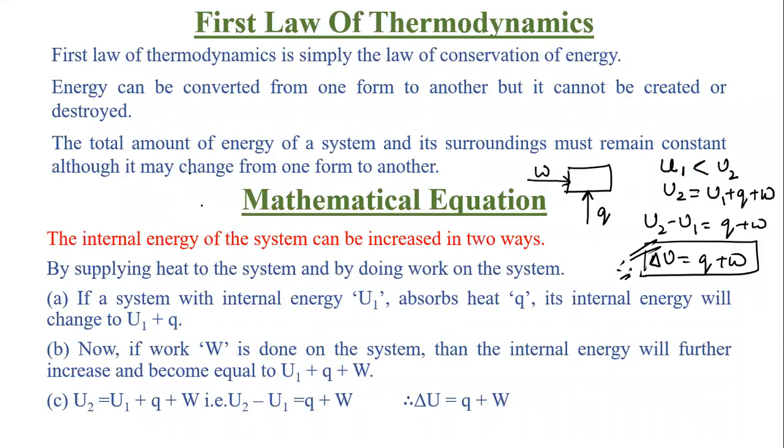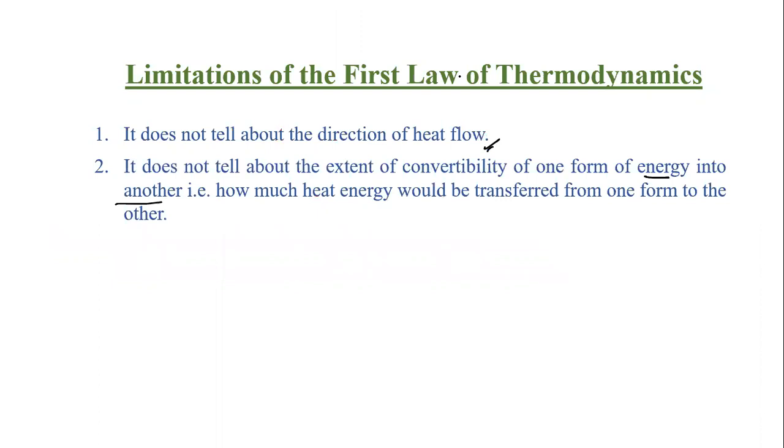As per the first law of thermodynamics, energy can be converted from one form to another form. But how much? We don't know what amount of energy has been converted. It can be 1%, 2%, 10%, or 30%. They are not telling anything about the efficiency. They will say हाँ जी it will be converted, but कितनी convert होगा नहीं पता. Got it? Clear?